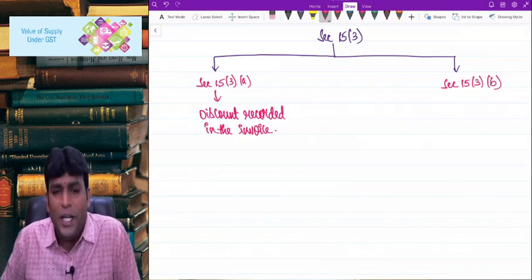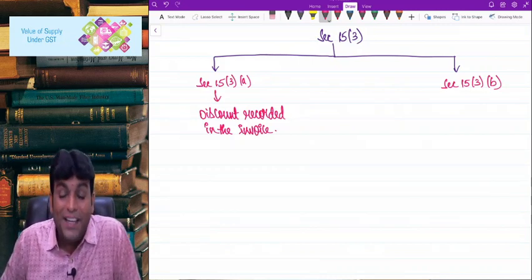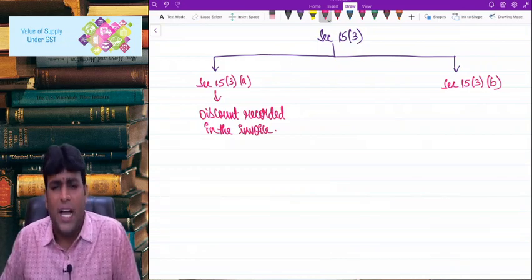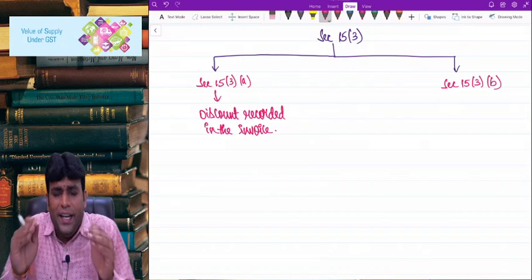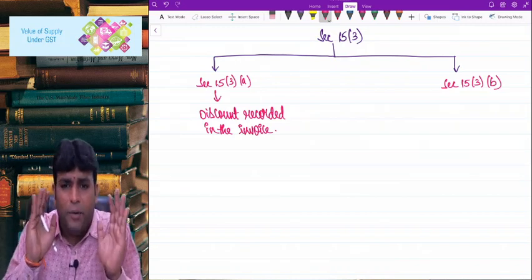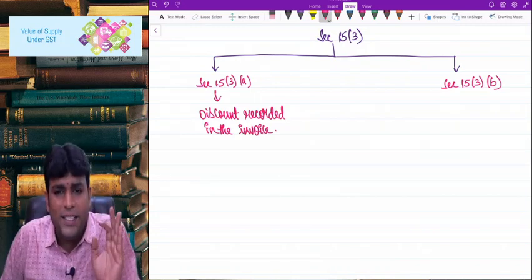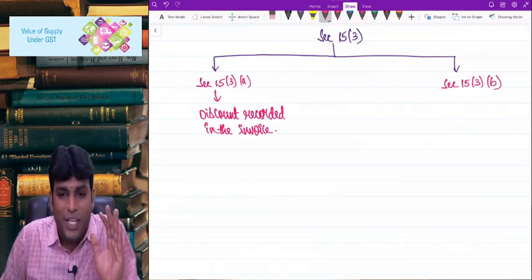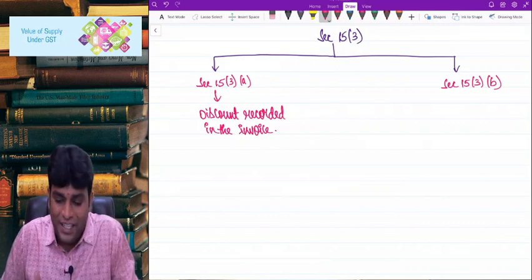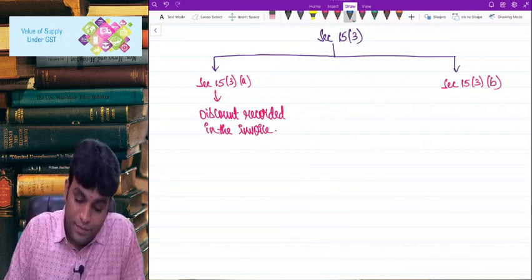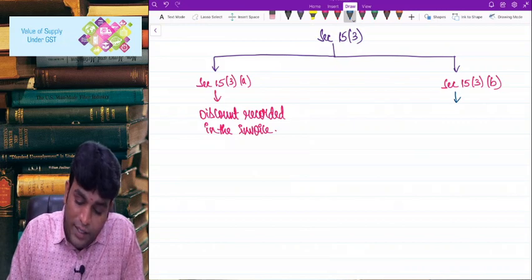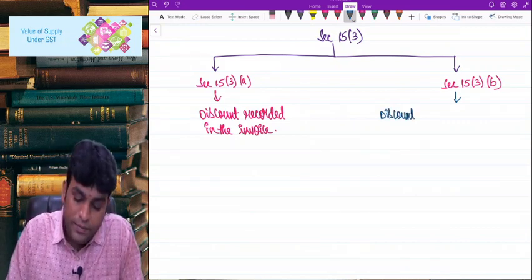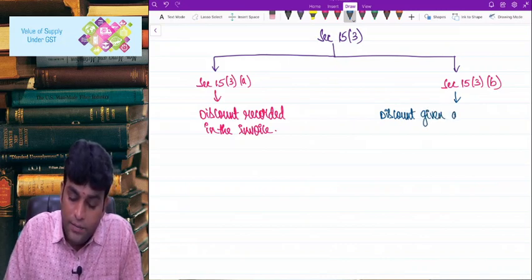But here you need to keep in mind that law never ever told that discount covers cash discount, trade discount, quantity discount, turnover discount. They did not ever talk about that type of discount. The only thing what they told is that discount recorded in the invoice will be reduced from the value of supply. Other side, 15(3)(b) is very, very interesting, sir, which talks about discount given